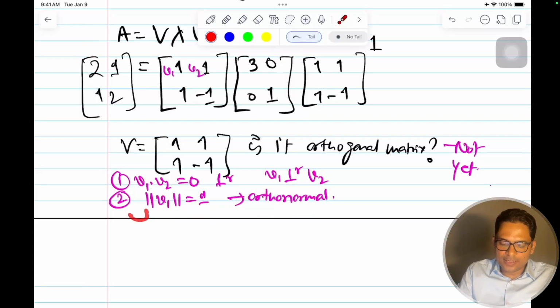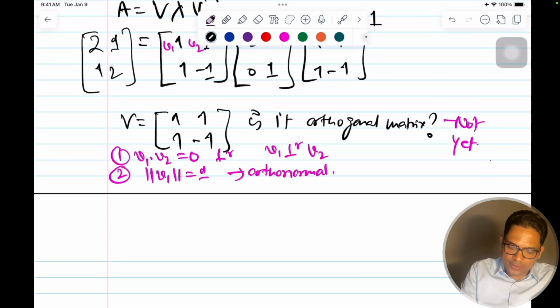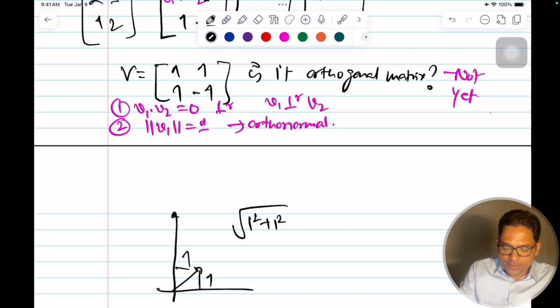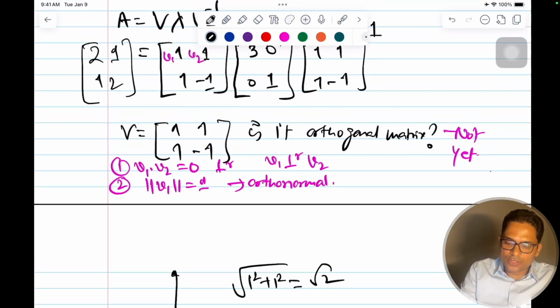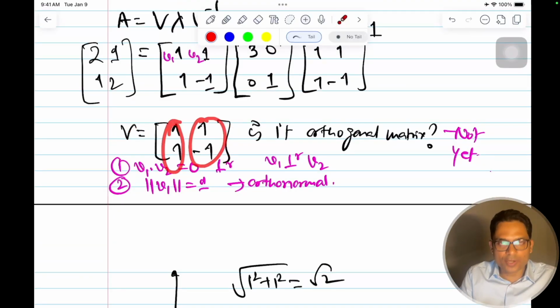This second condition is not satisfied. What is the length of this vector (1,1)? Square root of 1 squared plus 1 squared, that is square root of 2. So both of these vectors are not unit length.